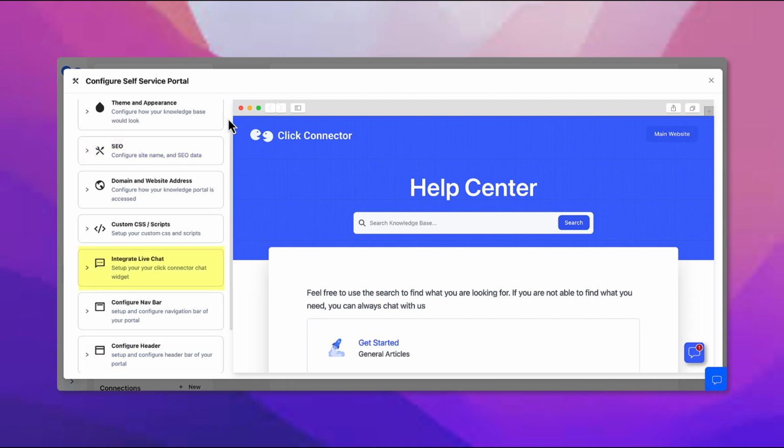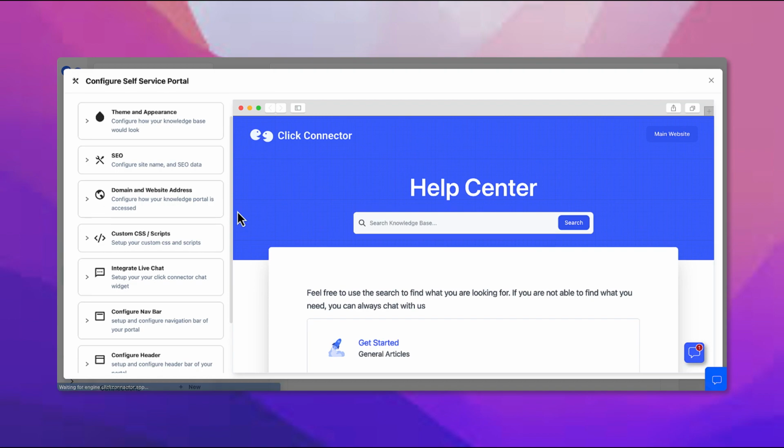You can optionally include live chat in your knowledge base, or add additional custom scripts, such as Google Tag Manager, Facebook Pixels, and other tracking tools. Once you make the changes, your website is updated instantly. In addition, you even can use your own custom domain for this website.